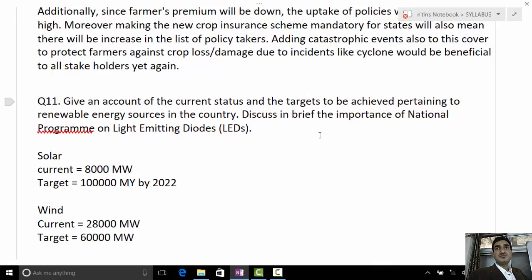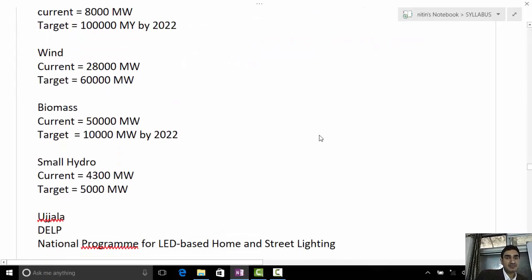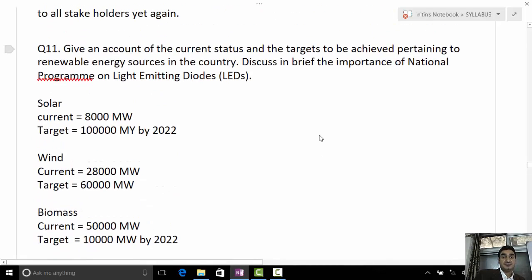Target 60,000 megawatt. Biomass, target is 10,000 megawatt and installed capacity around 5,000 megawatt. The next one is small hydro. Small hydro target is 5,000 megawatt and installed capacity 4,300 megawatt. So this is the current status.